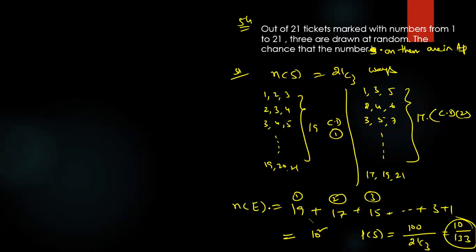So option D, how many of you are putting? All of you getting 10 by 133? Mohan Kumar? Pawan? Okay. You can use the formula. Are you getting it?